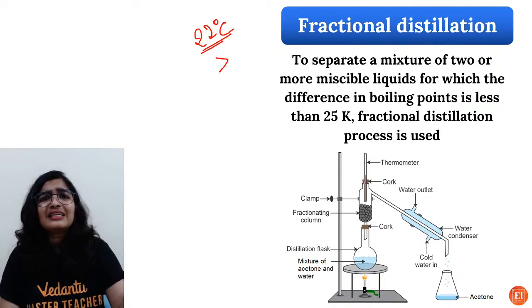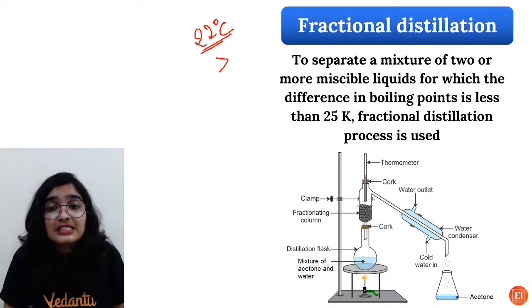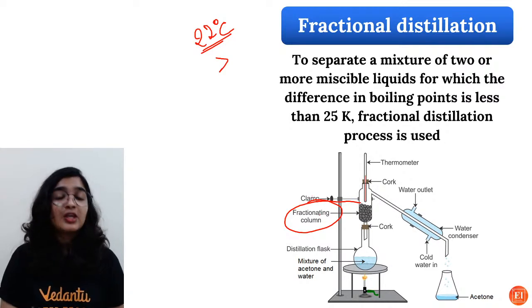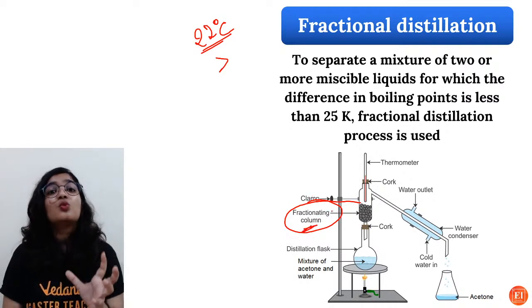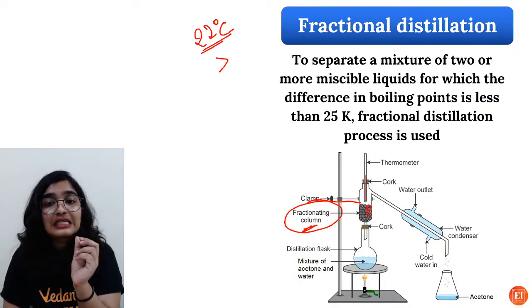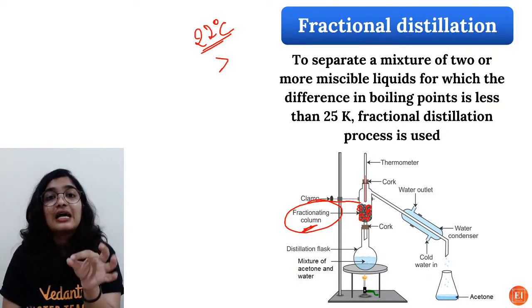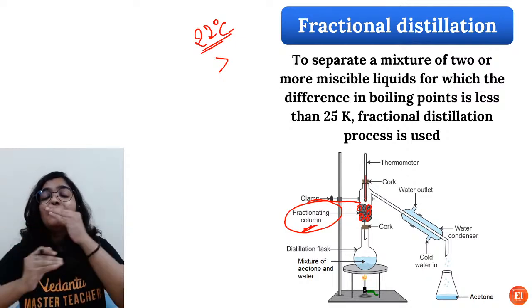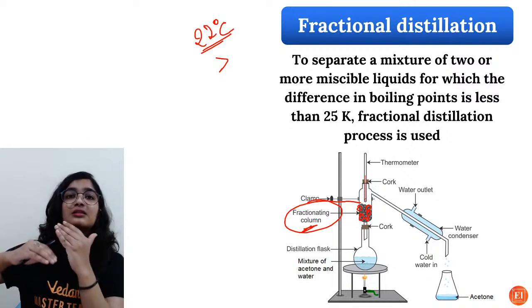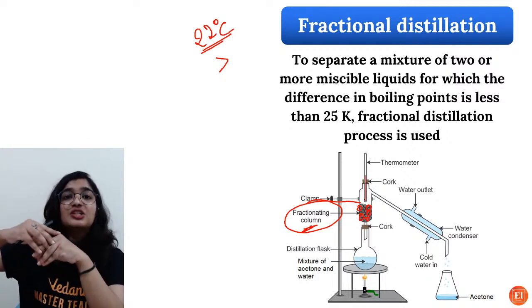Here also you have a distillation flask, beaker, condenser, and thermometer. Then what exactly is extra here? What is the difference? It is this fractionating column. This fractionating column is filled with glass beads, which provide a greater surface area for continuous evaporation, vaporization and condensation,